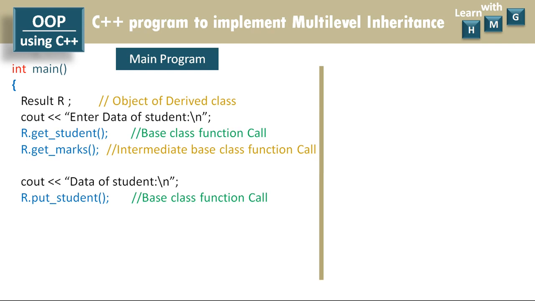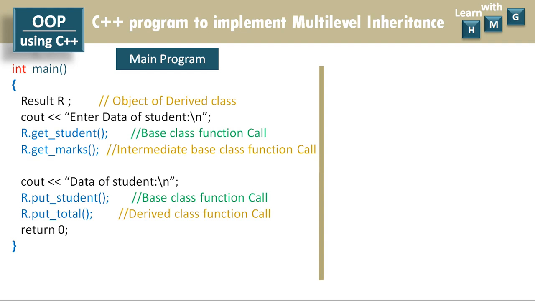Here the R object is calling the base class member function. Then the R object will call the member function of the derived class, that is put total. The put total function will display the total, and within the put total function another member function is called, that is get total, which is the member function of the intermediate base class. So like this, finally the total marks will be displayed. Return 0, end of the main function. So like this, we have finished the complete C++ program to implement multi-level inheritance.